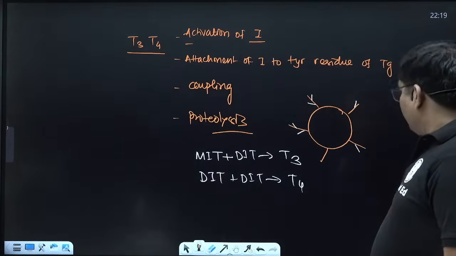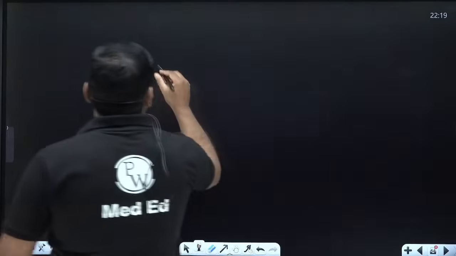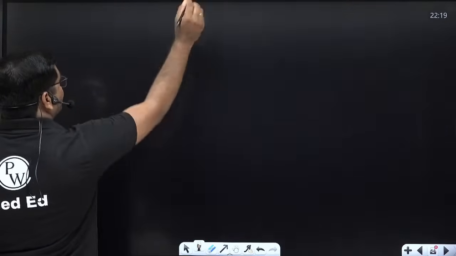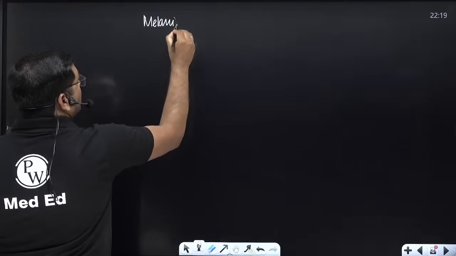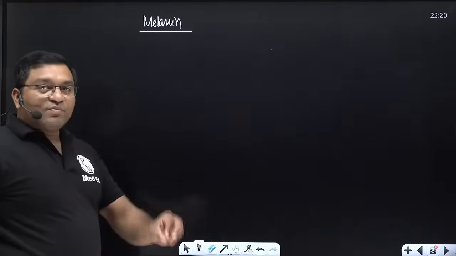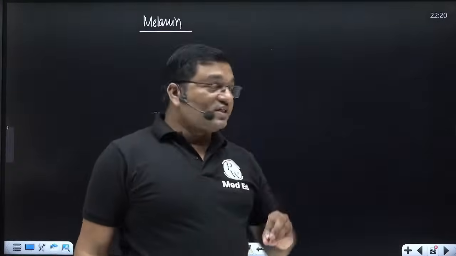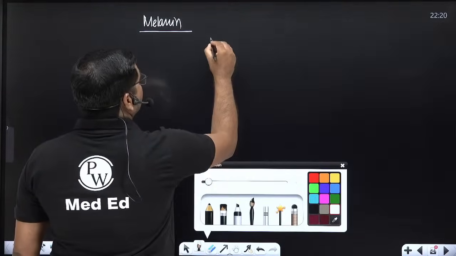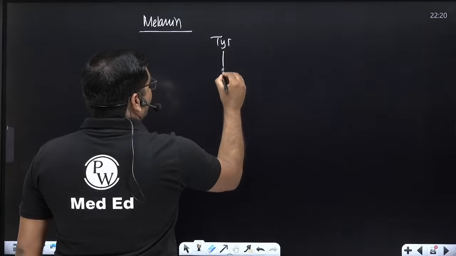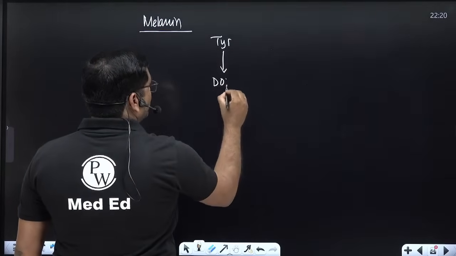The fourth important product is melanin. The only enzyme in melanin synthesis is tyrosinase. Tyrosine is converted by tyrosinase into dopa.